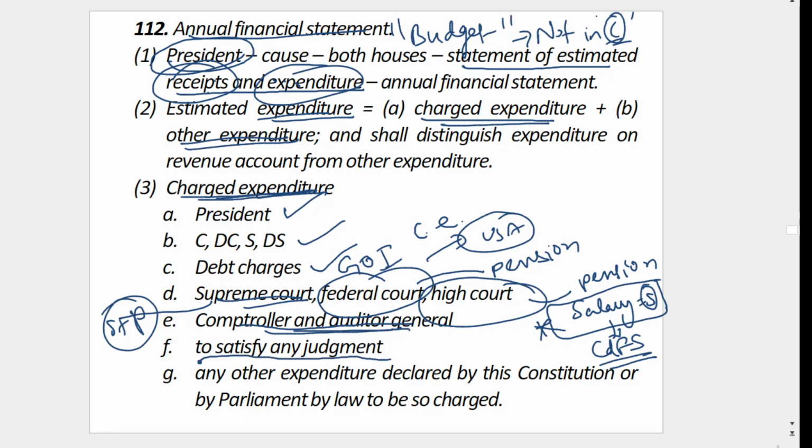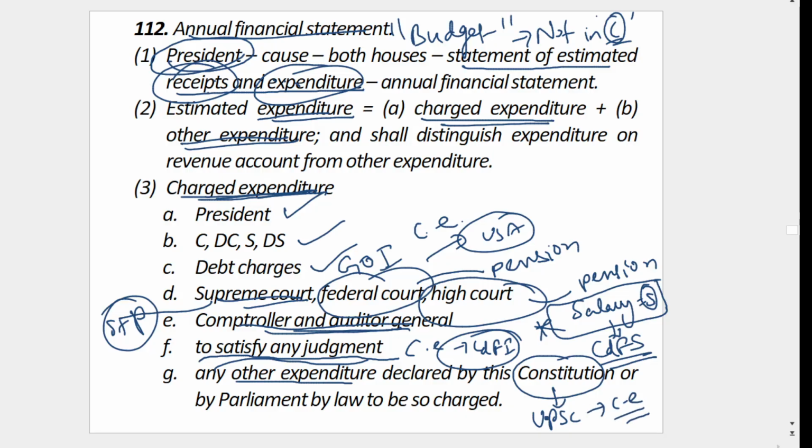Then to satisfy any judgment, let's say one judgment came where government of India has to pay 1 crore to some victim. Then government has to take it as a charged expenditure from consolidated fund of India. Then other expenditure declared by this constitution. For example, UPSC chairman and his expenses declared as the charged expenditure in the constitution. That is Article 322.